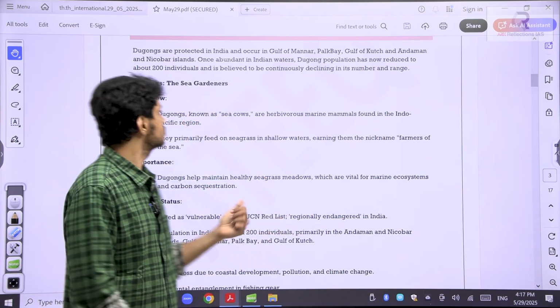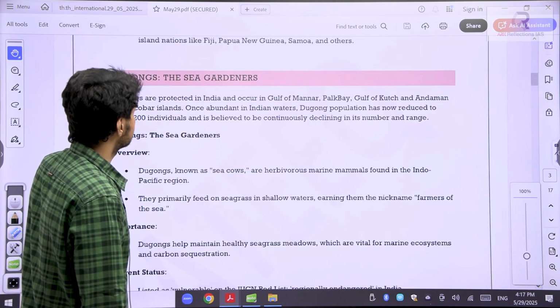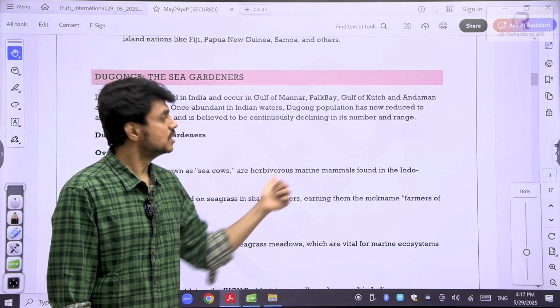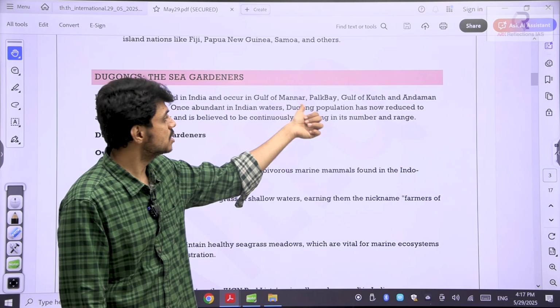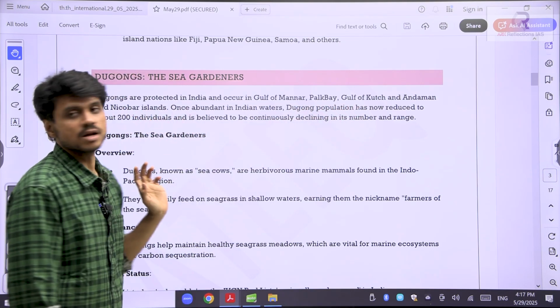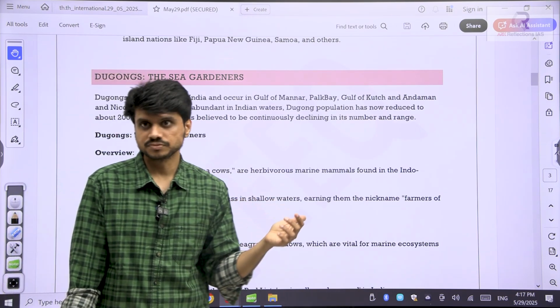Now these animals are also in a dying state. Dugongs are protected in India, and they will ask where they are present. These sea cows, they have already asked in the prelims. They are present only in these locations: Gulf of Mannar, Palk Bay, Gulf of Kutch, and the Andaman and Nicobar Islands. And these are animals of the vulnerable category.